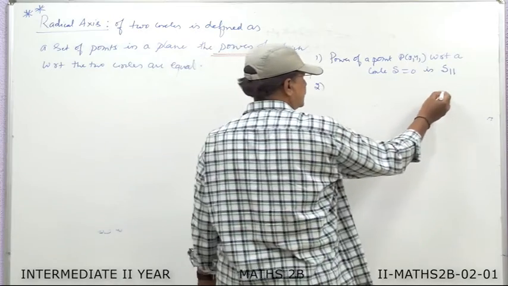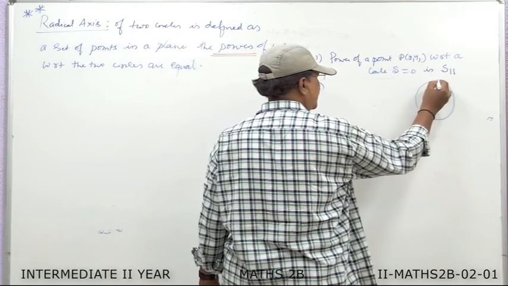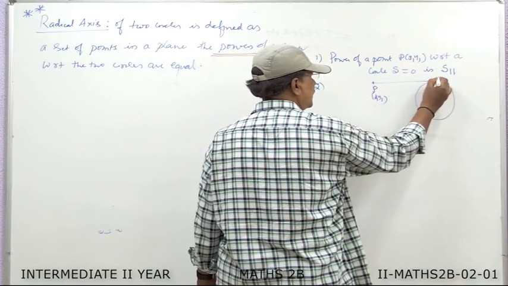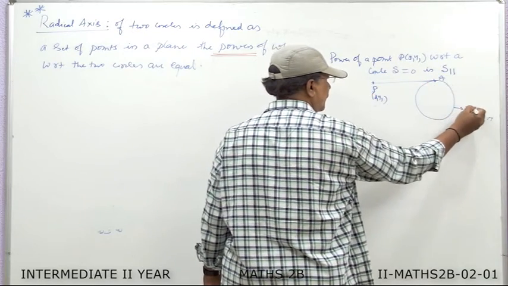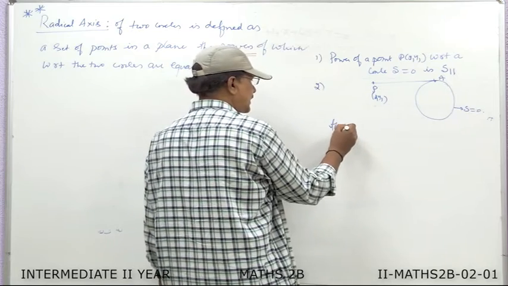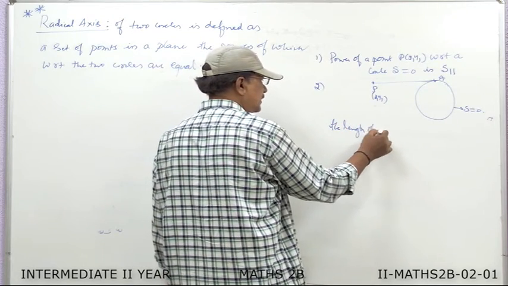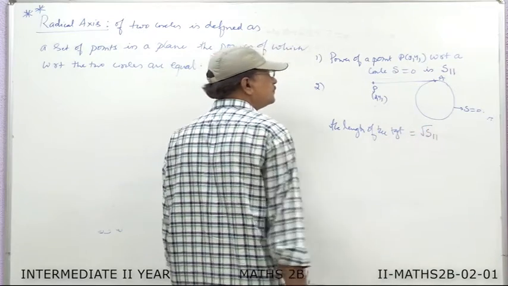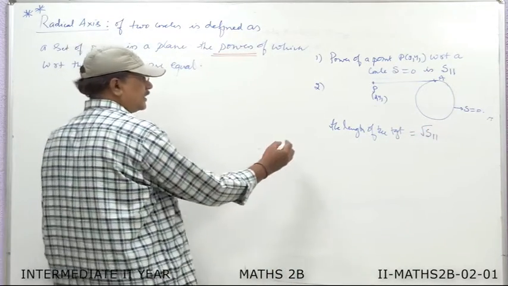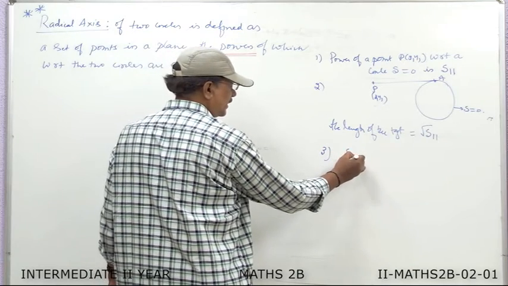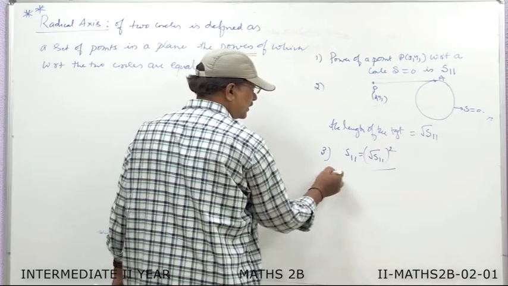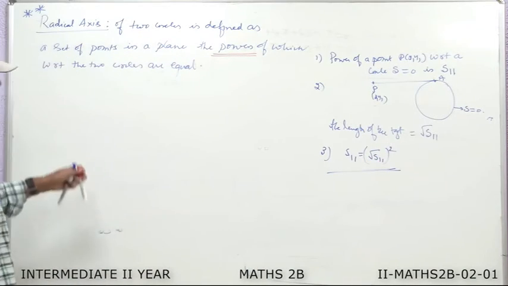The length of the tangent drawn from an external point P(x1, y1) to the circle S equal to 0 is root of S11. Moreover, you can write power is nothing but S11, that is nothing but root S11 whole square. This last relation is useful to explain this definition.